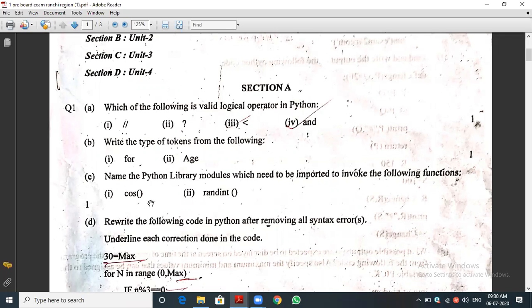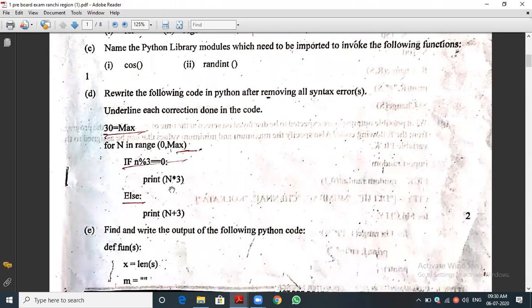Math module. Randint, the second one, the randint function. Random module. Very good. Import random. So you have to write it like that. Very good. This type of question will be asked.